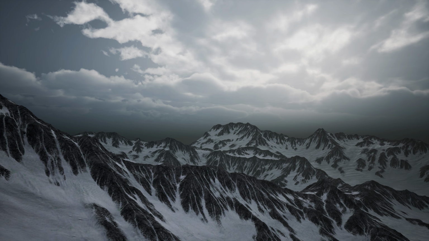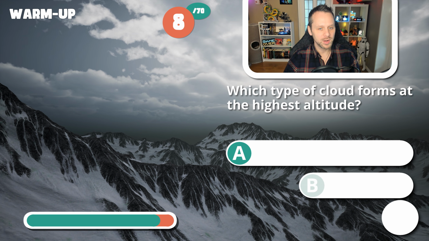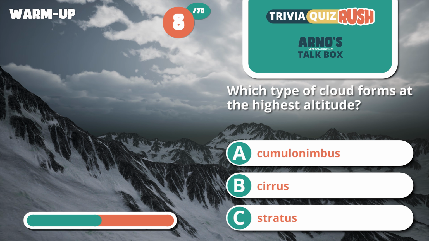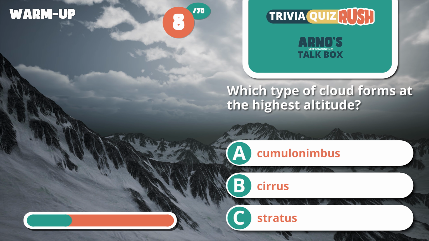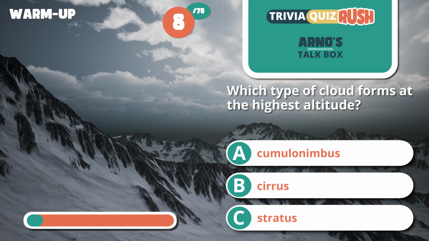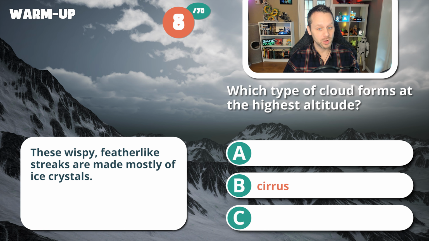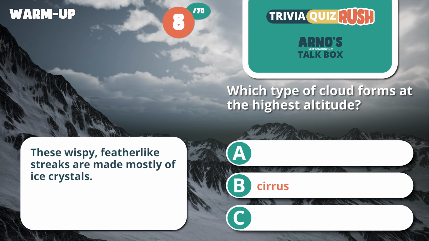Number 8, what type of cloud forms at the highest altitude? Cumulonimbus, cirrus or stratus? And the correct answer is cirrus. These wispy feather-like streaks are made mostly of ice crystals.